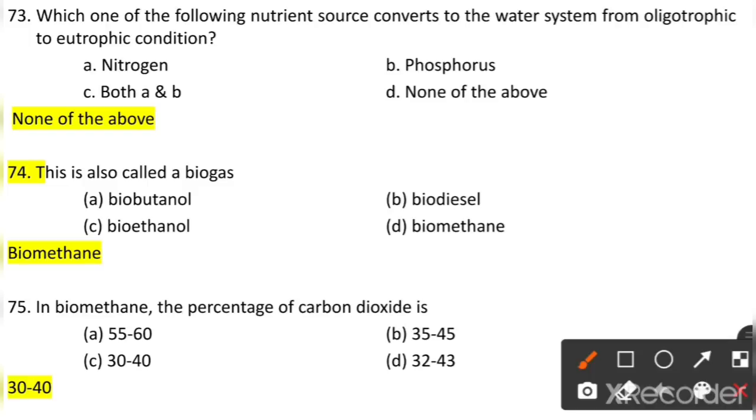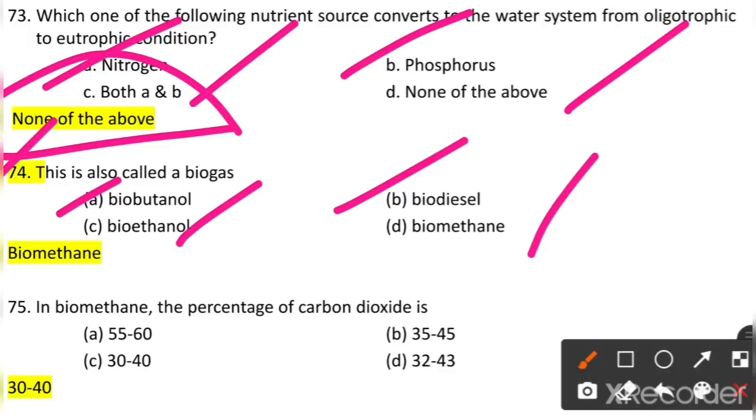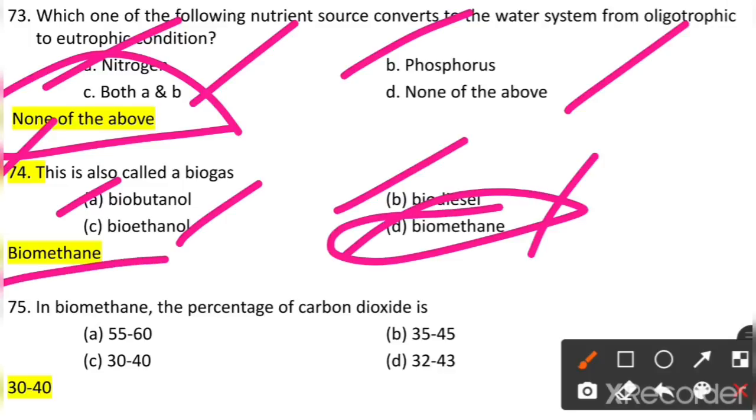Which one of the following nutrient sources converts the water system from oligotrophic to eutrophic condition? Nitrogen, phosphorus, both A and B, and none of the above. So none of the above is the answer. This is called a biogas. Biobutanol, biodiesel, bioethanol or biomethane. So the answer is biomethane. So biomethane is called as biogas.